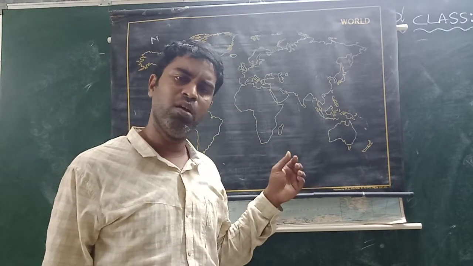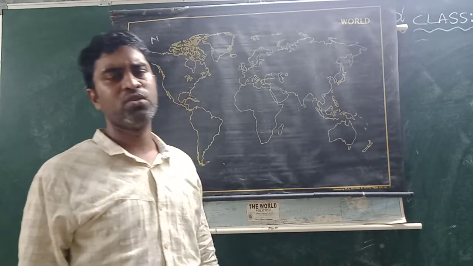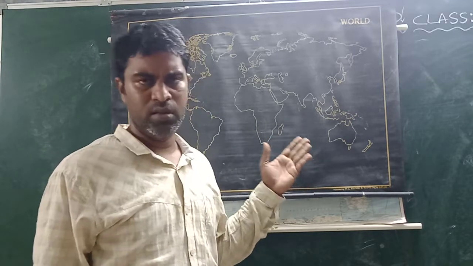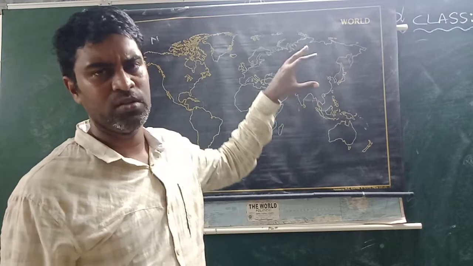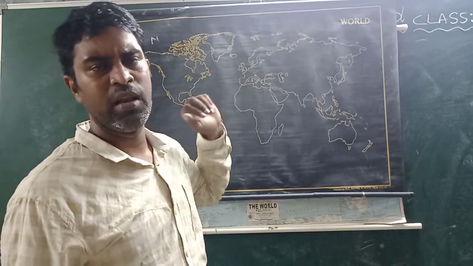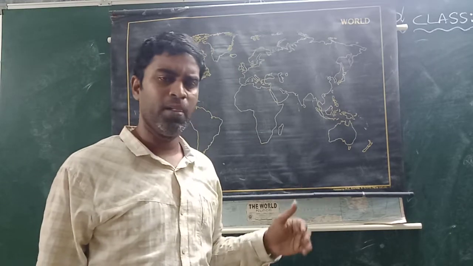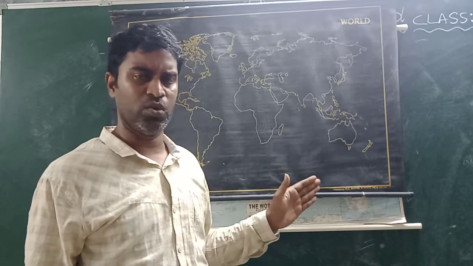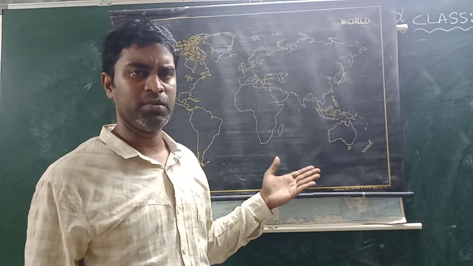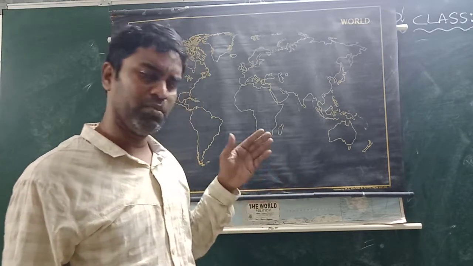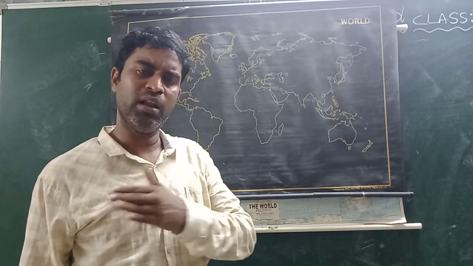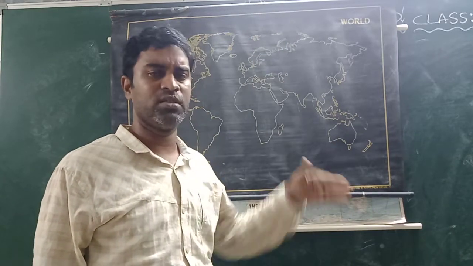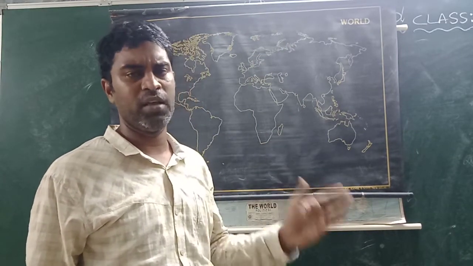Later, according to the Bible, how many continents are there? 3 continents are there. Which continent is placed on top? Asia. Why did they place Asia? Because it is the continent where Jesus Christ was born. So they placed this continent on the top according to the Bible. Later, we discussed that in India from 1757 to 1947, the Britishers ruled India. During their period, some people prepared maps. The first survey map in India was made by James Rennell, who surveyed from Chennai to the Himalayas. William Lambton. Who was the person who scientifically surveyed the highest mountain peak in the Himalayas? George Everest. These are the Britishers' contributions in India for making maps.